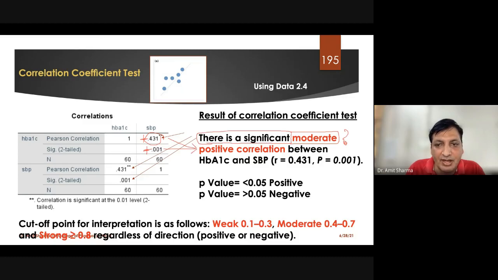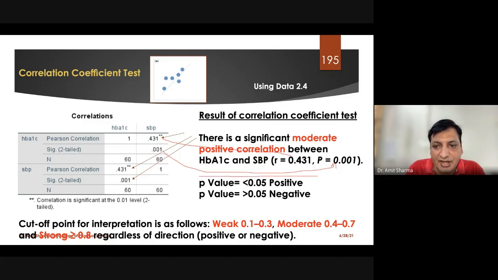So we are able to write that there is a positive correlation between HbA1c and systolic blood pressure. We write the names of both variables, and this is the writing style. We write in the bracket R is equal to the R value which we got from the table, 0.431, and the p value which we have got.